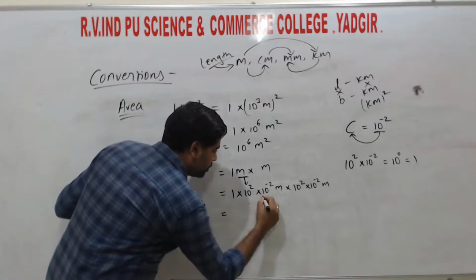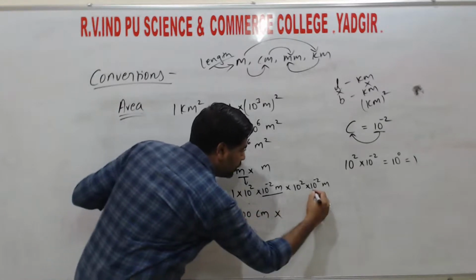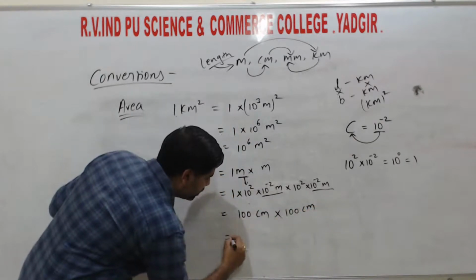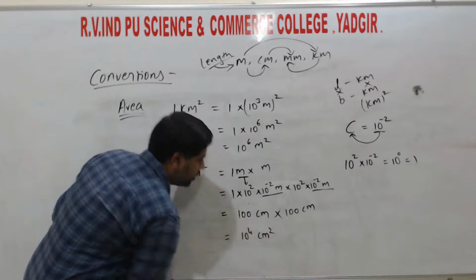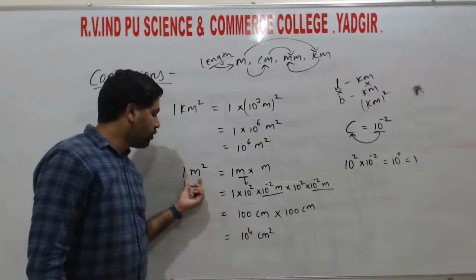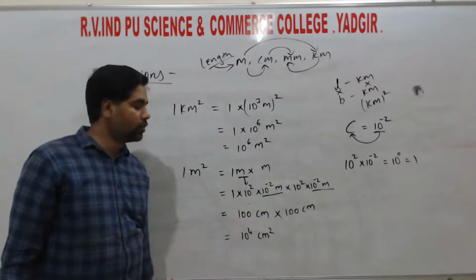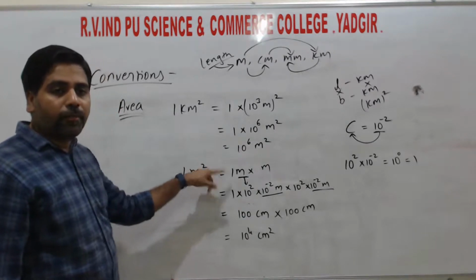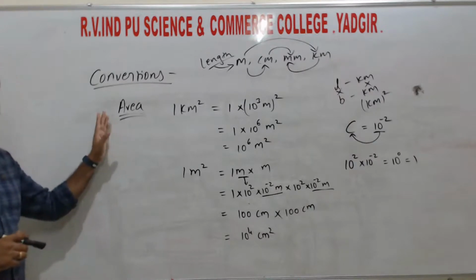So here this value becomes 100 centimeter into 100 centimeter. If you multiply these two, 100 into 100, that is 10 to the power of 4 centimeter square, right? So in this way we can convert 1 meter square into 10 to the power of 4 centimeter square. In a similar way we can convert 1 meter square into millimeter square. So this is for the area, that is length.